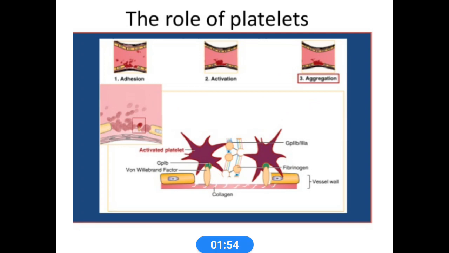Platelets mainly bind directly to the exposed collagen. Some receptors play an important role: GP receptors, and collagen, thrombin, ADP, thromboxane. These receptors are mainly seen on the platelet surface, where platelets undergo adhesion, activation, and aggregation, platelet aggregation resulting.